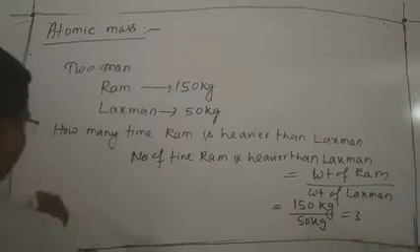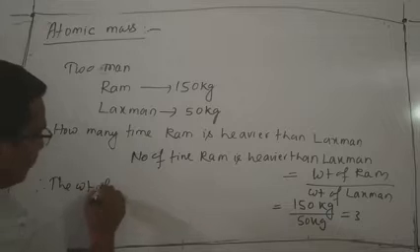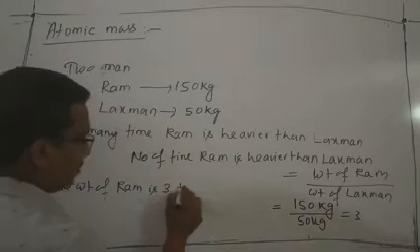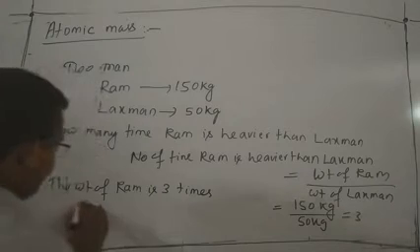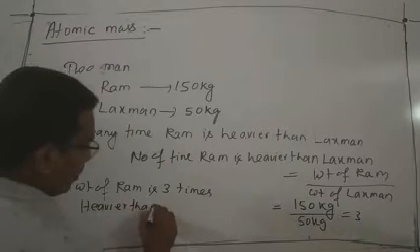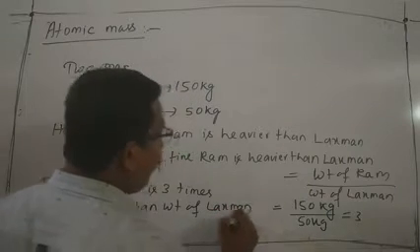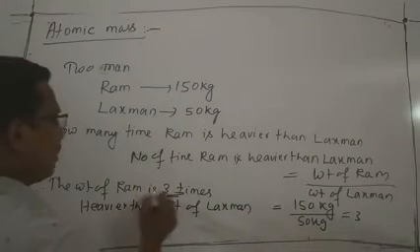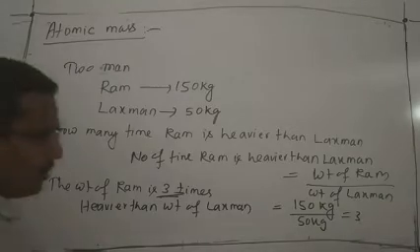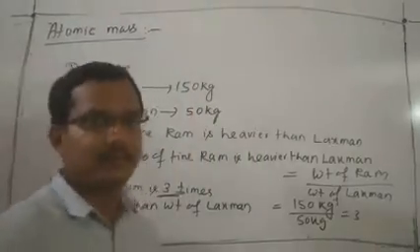So we can write the weight of Ram is 3 times heavier than the weight of Lakshman. It is a comparable weight. 3 times is the comparable weight of Ram. Like that, we think about the weight of an atom.